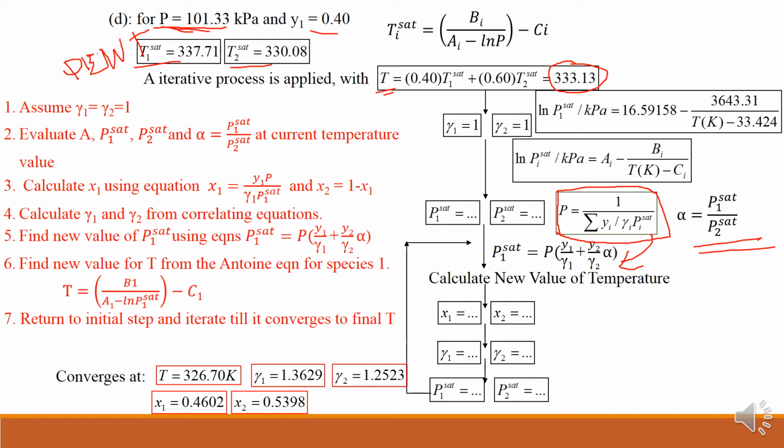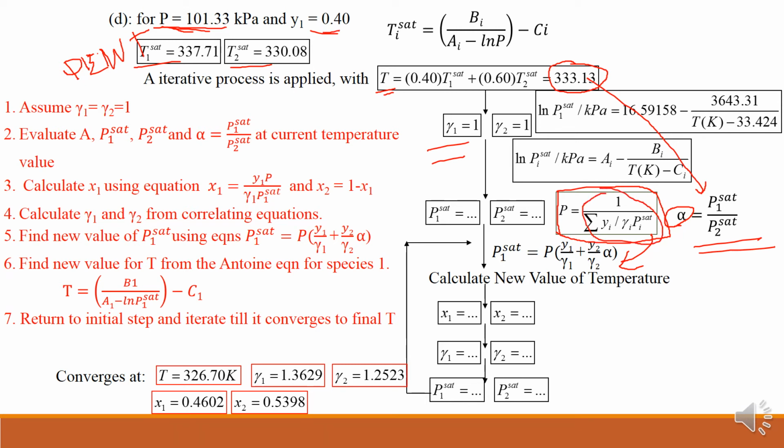With this temperature and with these gamma values, and P1 saturated and P2 saturated, alpha can be calculated for this particular temperature. And once we have alpha, all can be substituted here in this value.